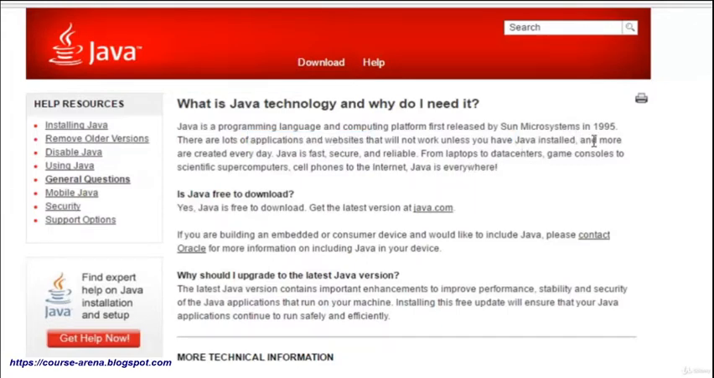As you know, it is mentioning that Java is fast and everything is created every day using Java. So as you know, Java is everywhere. Games are made using Java.